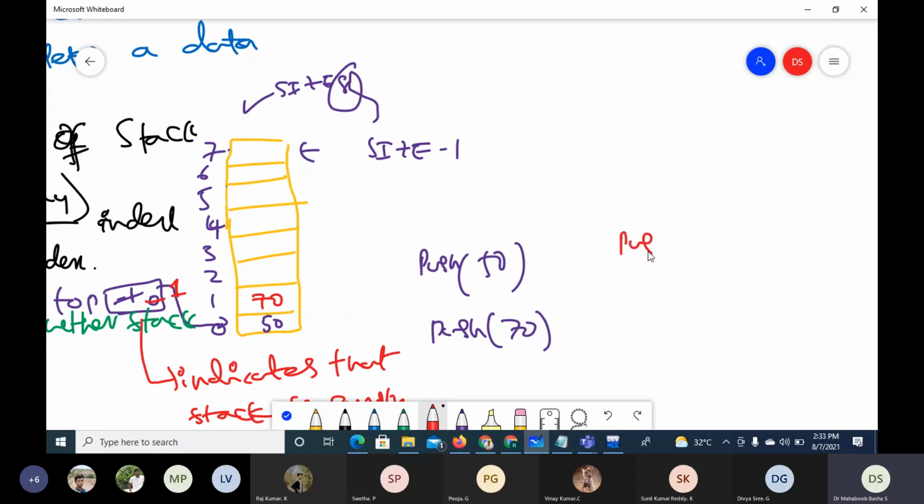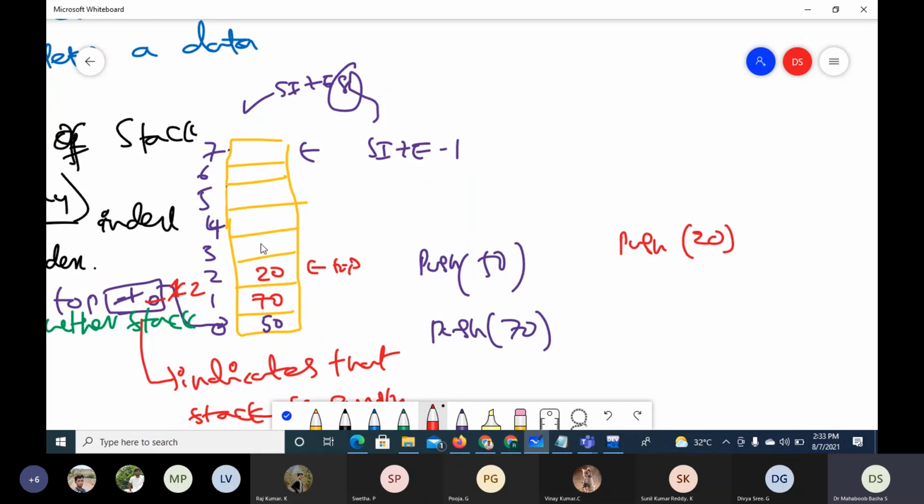Next, suppose I say push 20. Then again, as per the logic, stack is not full, top is incremented, then 20 is moved into the position indicated by top. So top is pointing to this. Now if I delete, 20 is deleted, and 20 is also the one which was recently added. That is the push operation.